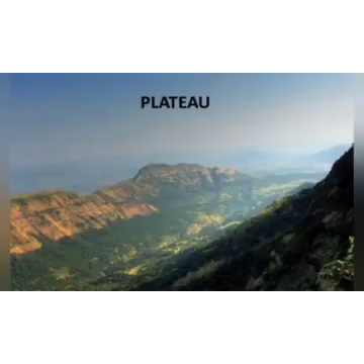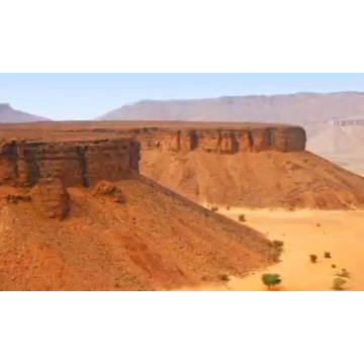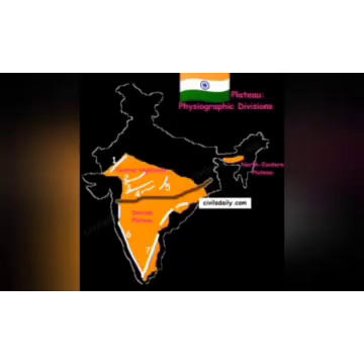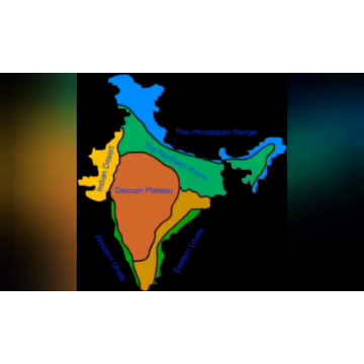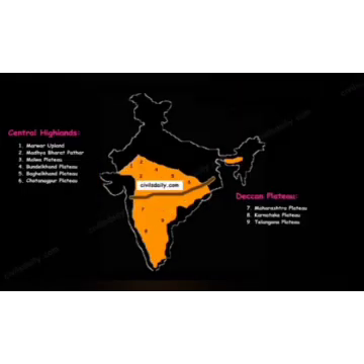Next landform is plateau. What is a plateau? A flat area of land slightly higher than the land around it is called a plateau. Plateaus are rich in minerals. The Great Plateau of India extends from the south of the northern plains to Kanyakumari. The Great Plateau is divided into the Central Highlands and the Deccan Plateau.